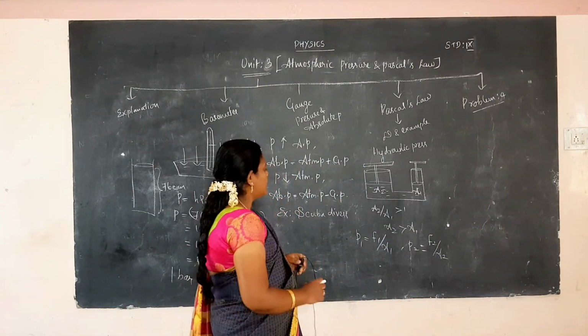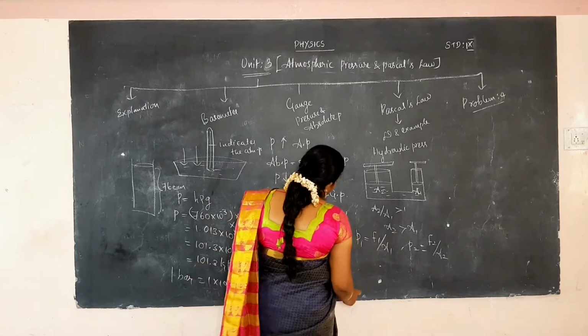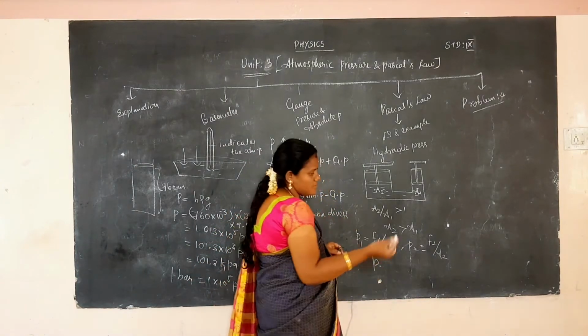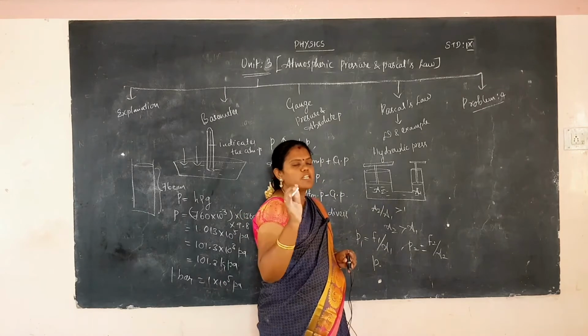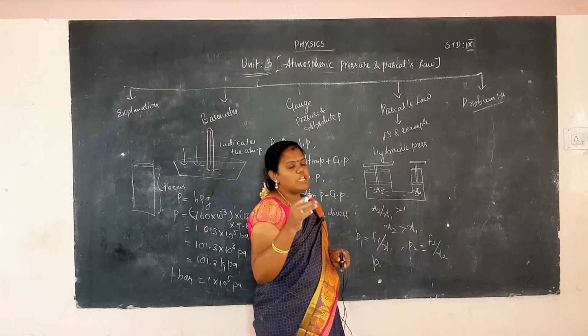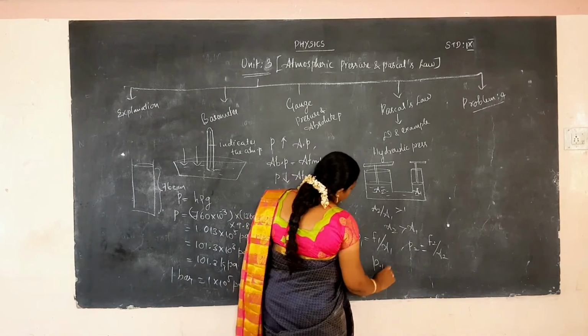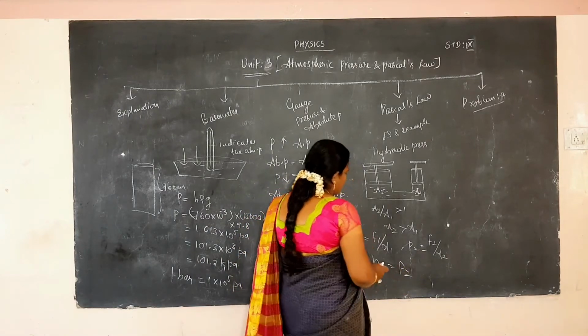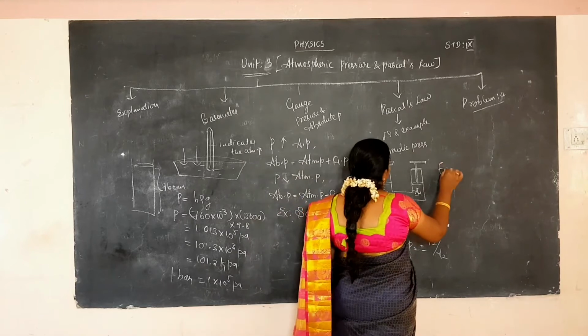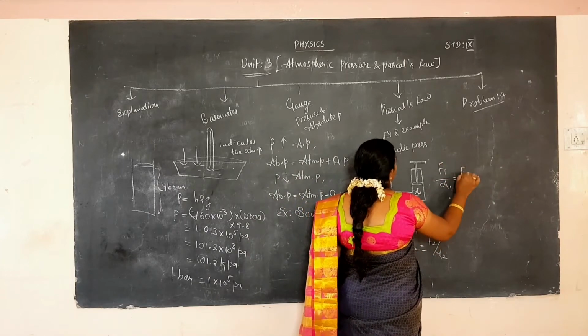F1 by A1 is equal to F2 by A2. If you equalize the two pressures, according to Pascal's law, pressure will be transmitted in all directions. Pressure at all points in the liquid will be the same. So P1 is equal to P2, that is, F1 by A1 is equal to F2 by A2.